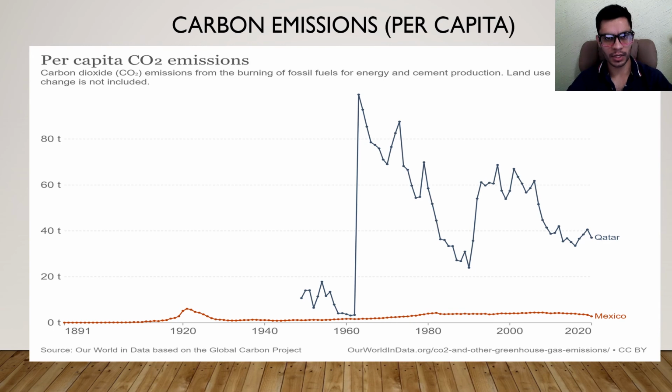Finally, I wanted to see how Qatar is doing in terms of pollution. So I found many graphs like this one. This shows the carbon emissions per capita per year, and I also compare it to Mexico. Qatar throws off about 40 tons every year, and Mexico is really low, maybe about 3 or 4 per capita.